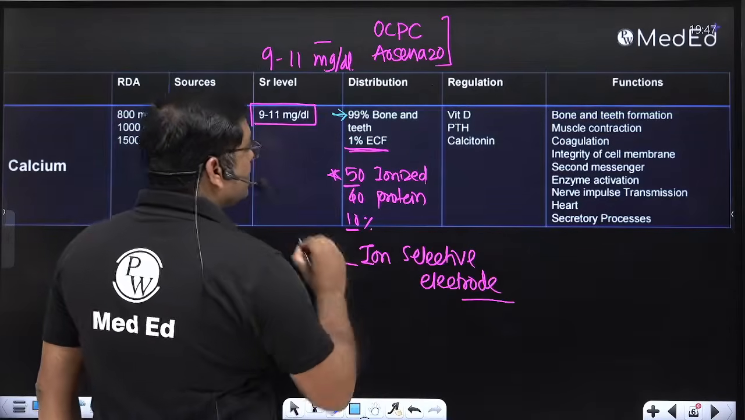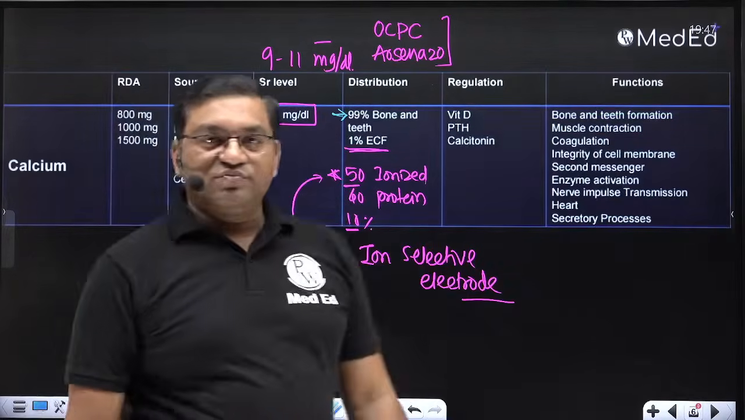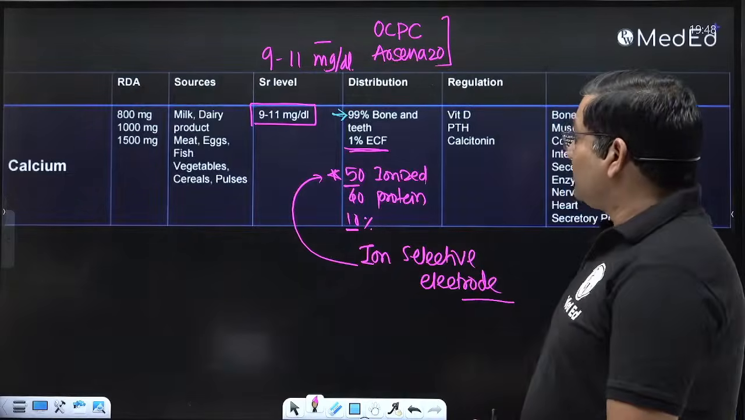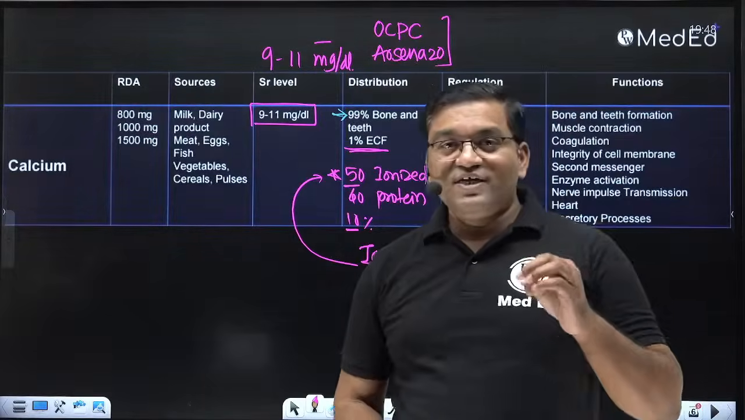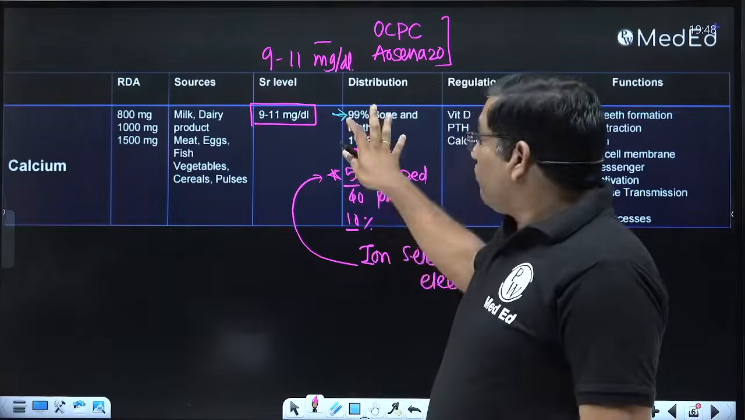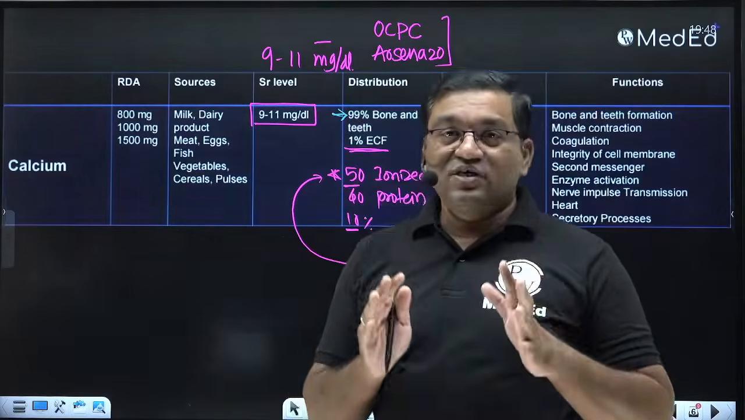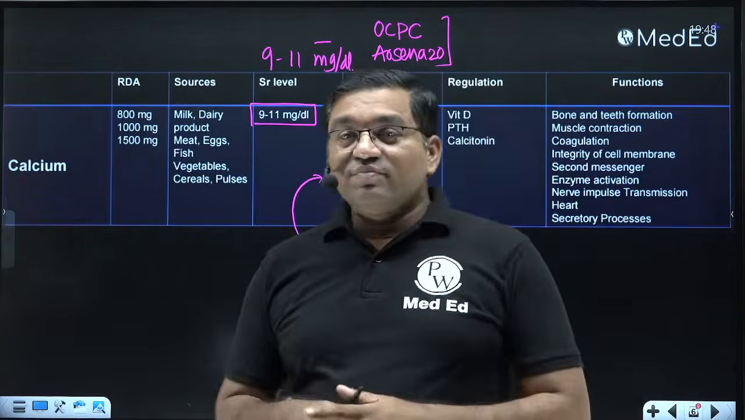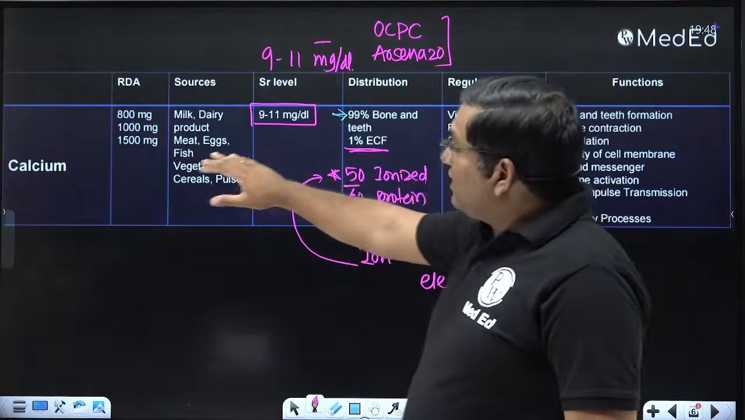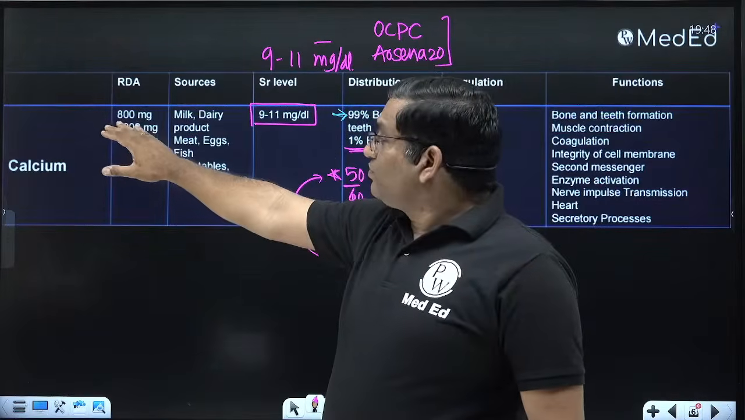The ion selective electrode technique measures the ionized calcium. So total calcium is 9 to 11 milligram per deciliter, with 99% in bone and teeth. It is important for the formation of hydroxyapatite. Calcium and phosphorus together form the hydroxyapatite, which is important for the mineralization of the bone. Okay, the RDA of calcium is 800 milligram for the adult.